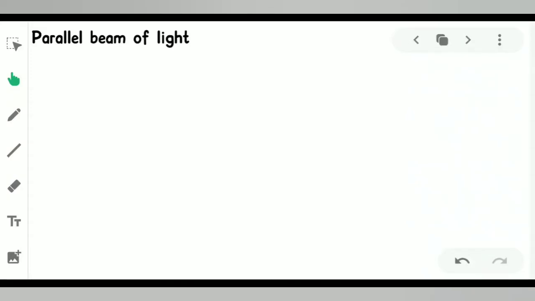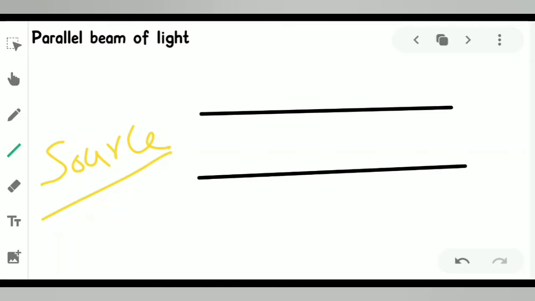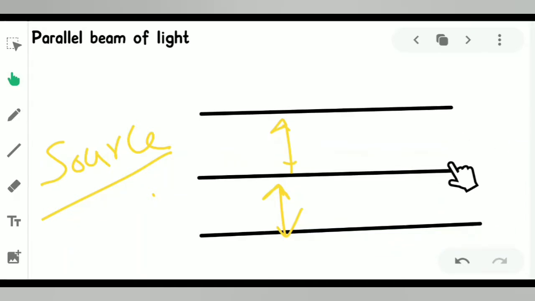A parallel beam of light means when from a source, if the light rays are coming like that, the spacing between them will be equal. That means the spacing between them remains equal from the source up to any destination it will go. So these kinds of rays will be known as a parallel beam of light.